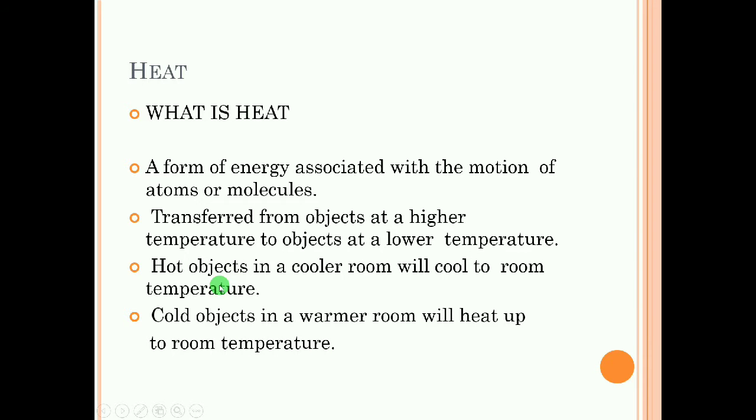So if you keep a hot cup of tea, it will get cooled down. That is, heat is flowing from the tea to the surroundings, from higher to lower temperature, and it will cool down to room temperature. And if you keep a cold drink at room temperature, what will happen? It will absorb heat from the surroundings, that is, heat will go from the surroundings to the system, the cold drink, so that it will warm up to room temperature. So there is transfer of heat always from higher to lower temperature.